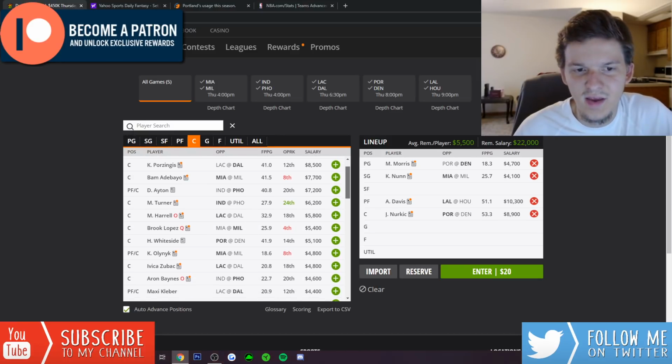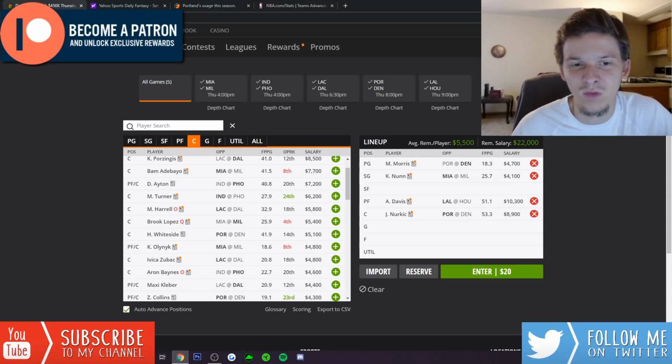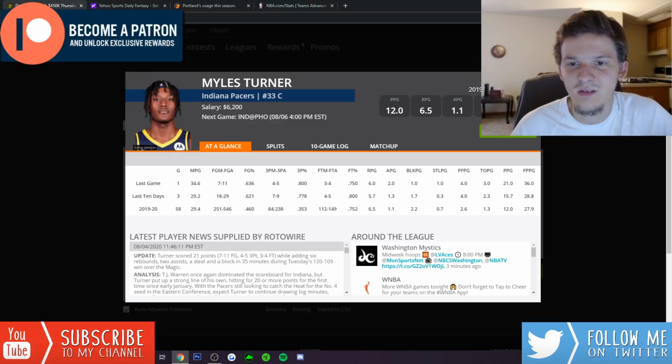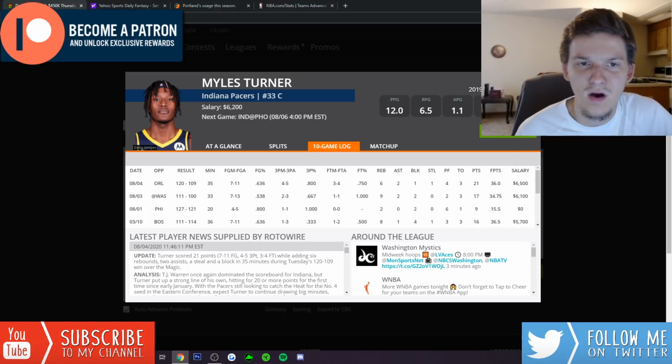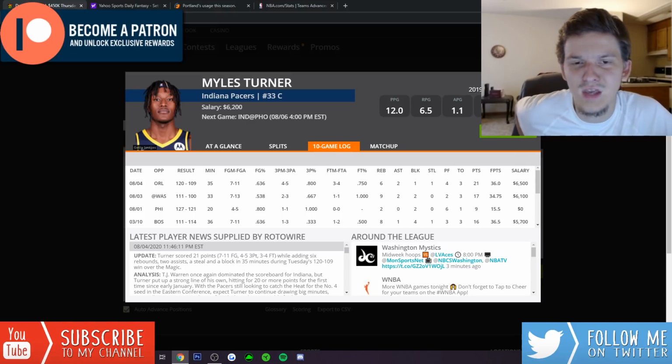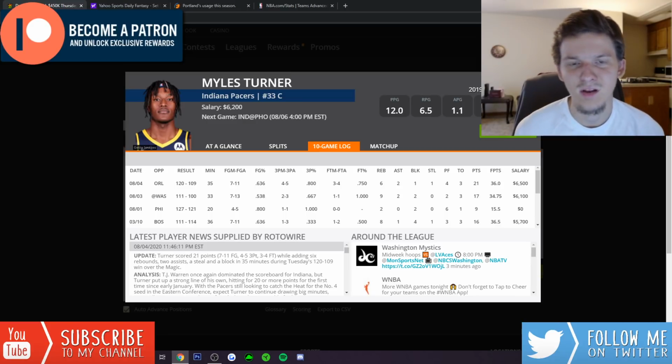And then on the other side of that game, I'm pretty sure I've literally recommended Miles Turner every single slate that he's been on, but I just can't get away from him. He's still too cheap on DraftKings at 6,200. I love the spot here against the Suns. The Suns are not a good defensive team. DeAndre Ayton is not a good defensive center. Really favorable spot here for Miles Turner. And without Domantas Sabonis, he's going to be incredibly productive when he's on the floor.